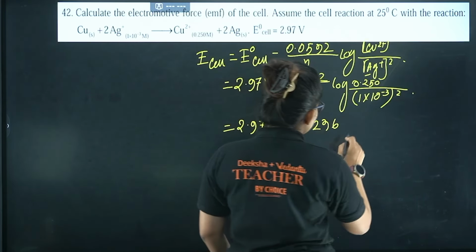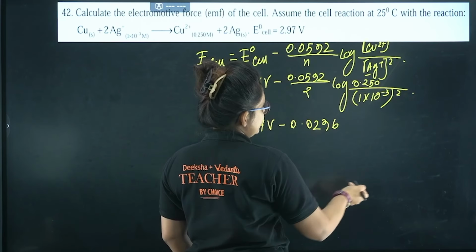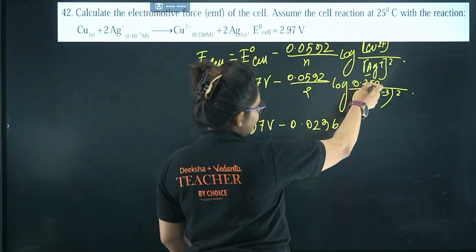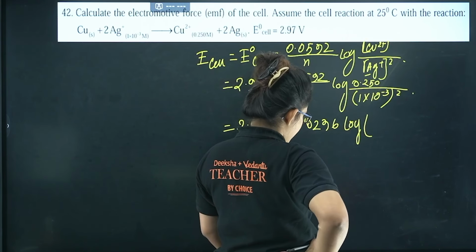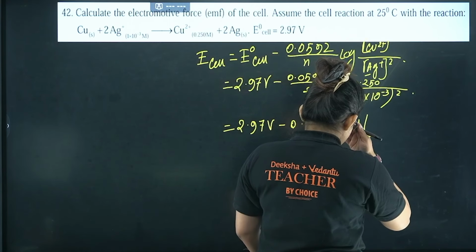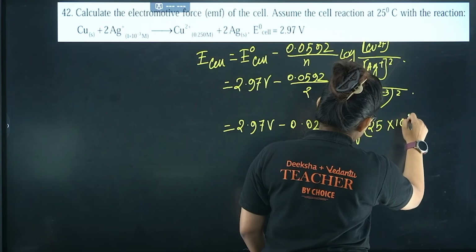0.0296, right? Now from here, you can see 10 power minus 6, and above it is given as 0.250. So I can write it like log of 25 into 10 power 4.